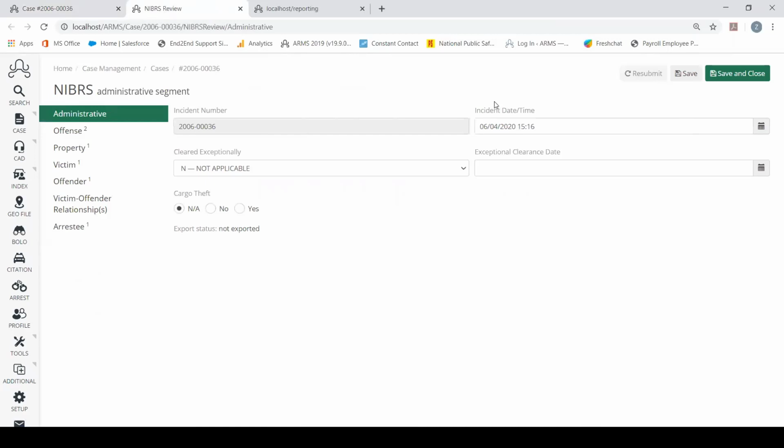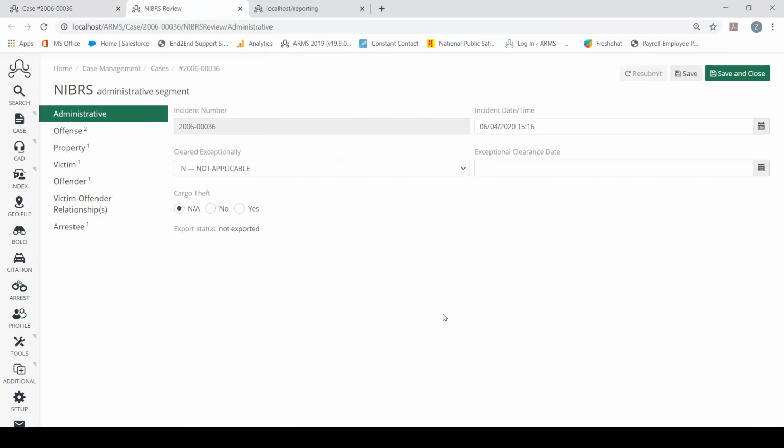So my incident date time has already been pulled in, my incident number, my offenses, my property, victim, offender, and arrest information has already all been pulled into my NIBRS review. That way you don't have to go through and backfill information multiple times. This just helps you and your NIBRS coordinator. It makes the job a lot easier for them